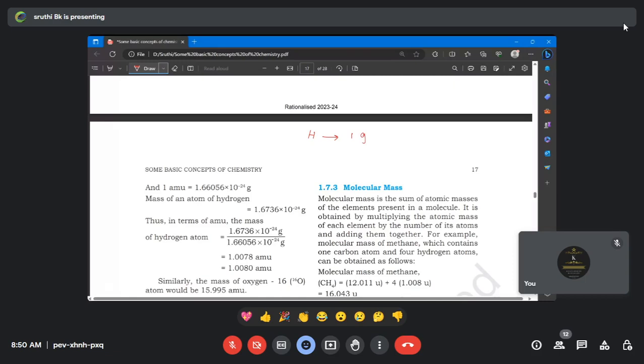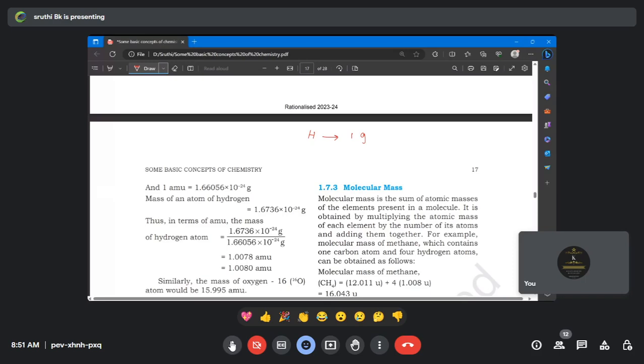I have a question. We are finding the mass of an atom, right? Atomic mass means the mass of one atom. You are calculating for only one atom. Is it possible to see a single atom? Without any equipment, it's not possible, ma'am. Of course it is not possible, right? Then you are saying that hydrogen has 1 gram.